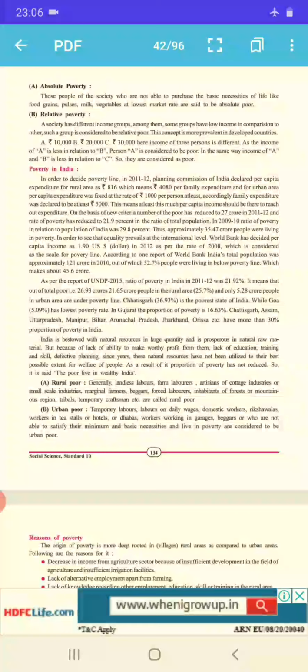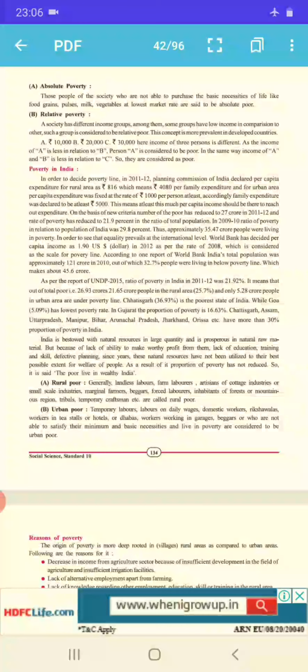Figures are mentioned according to the decades: how much amount of money is required by every family, how much percent ratio of population was below the poverty line, and how the rate of poverty has been reduced from time to time approximately. That is all being discussed. Then with relation to our country, which are the poorest states, and with respect to eastern states, western states, all these percentages and numbers are mentioned in our text.